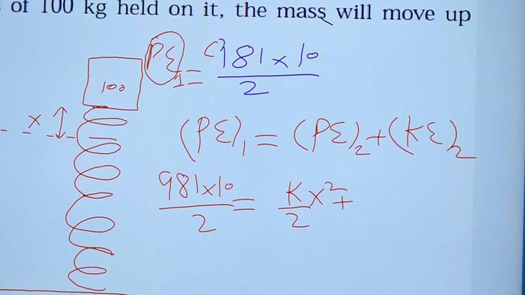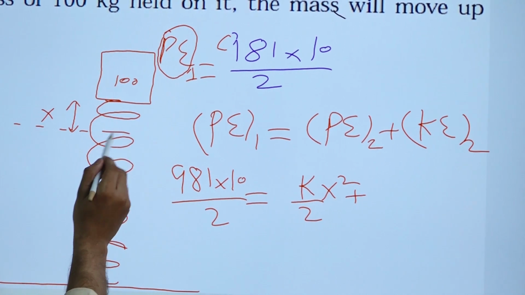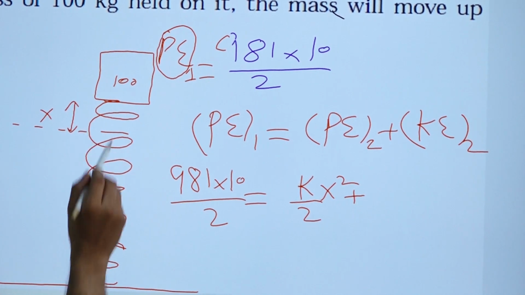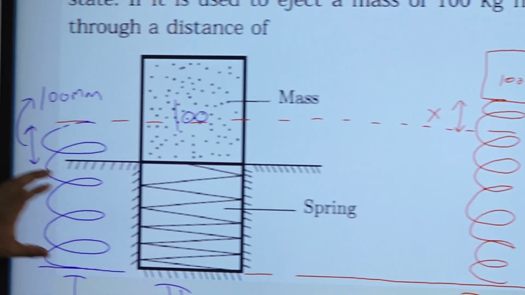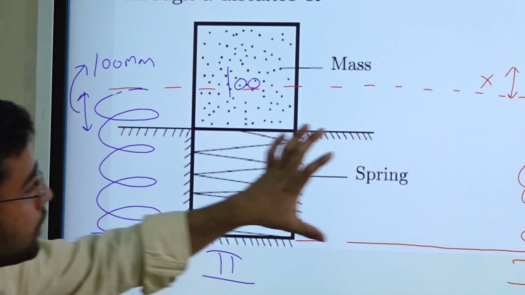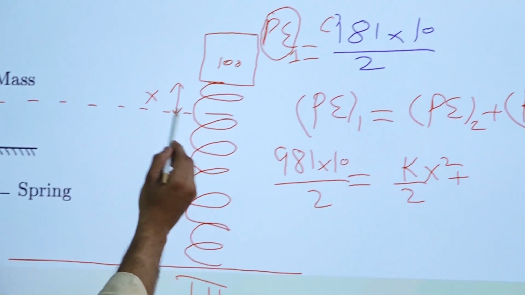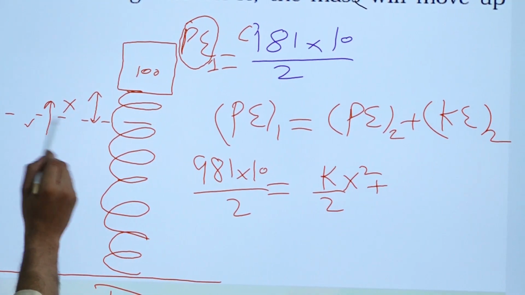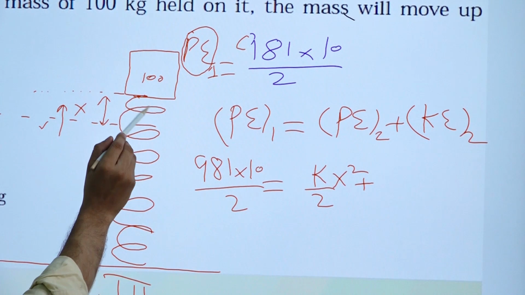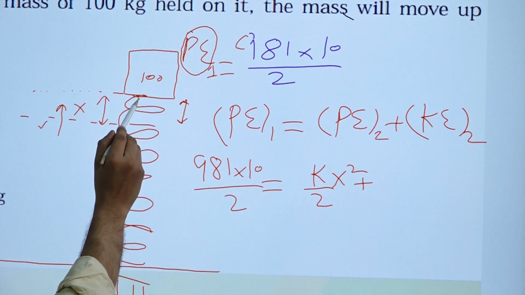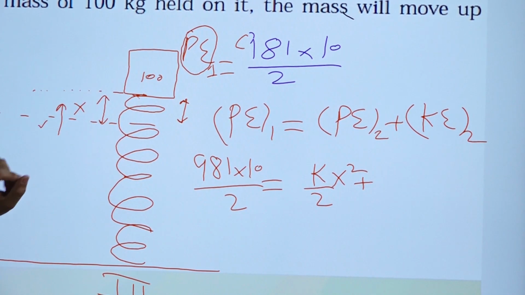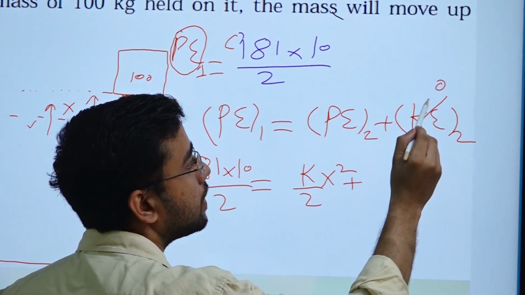Okay, so it will come up after this equilibrium and it will stop here, right? So this will be the maximum elongation of the spring. I will tell you again. Starting at the second point there is no velocity, it is 0. Then the spring will elongate and come to this point. At this point it will have some velocity, but after crossing it, it will stop, right? Why? Because it is the maximum elongation. After that the spring will again start to compress. So this KE2 also will be 0, right?